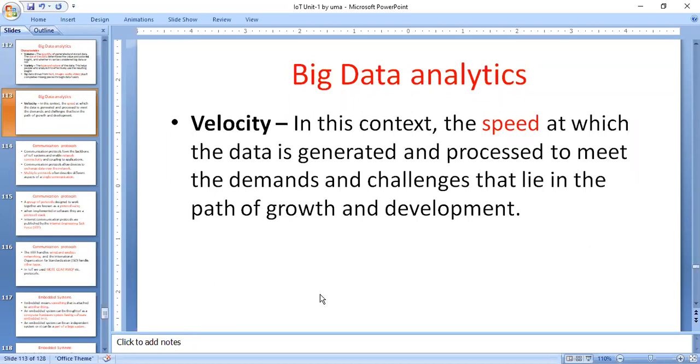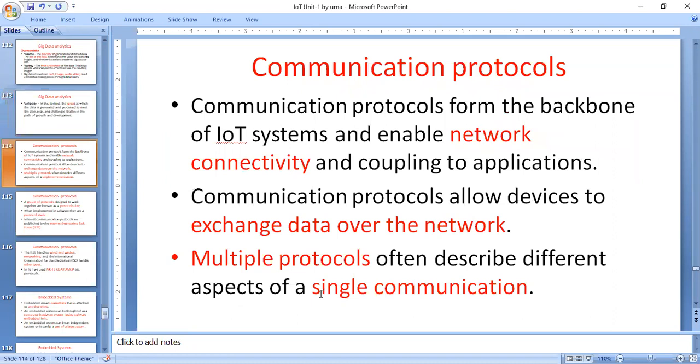Then coming to the communication protocols. We already discussed the different communication protocols in the physical design of an IoT system. For example, link layer protocols include Ethernet, Wi-Fi, and WiMAX. Coming to the network layer, IP version 4 and IP version 6 are the network layer protocols. Then the transport layer protocols are TCP and UDP.